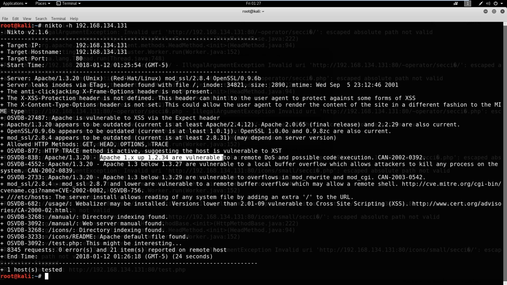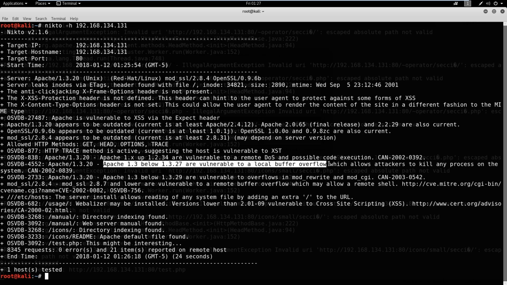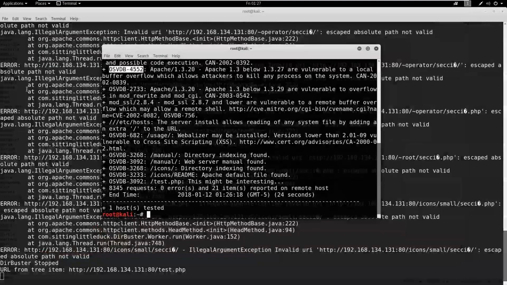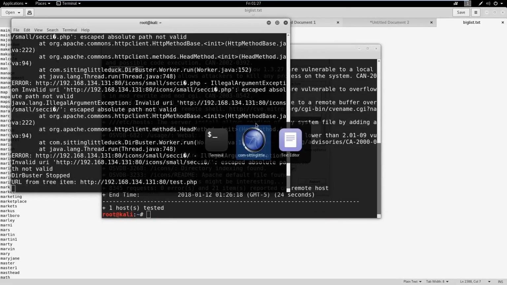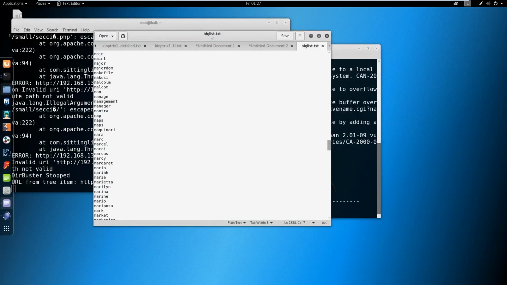So there are vulnerabilities to denial of service with possible code execution. You might want to look into that. Apache 1.3 is vulnerable to local buffer overflow. So these are things we could look up. Say we were interested in this vulnerability, we could copy it and go into our Firefox, it looks like we closed it out here, and see if there's anything of interest with that.